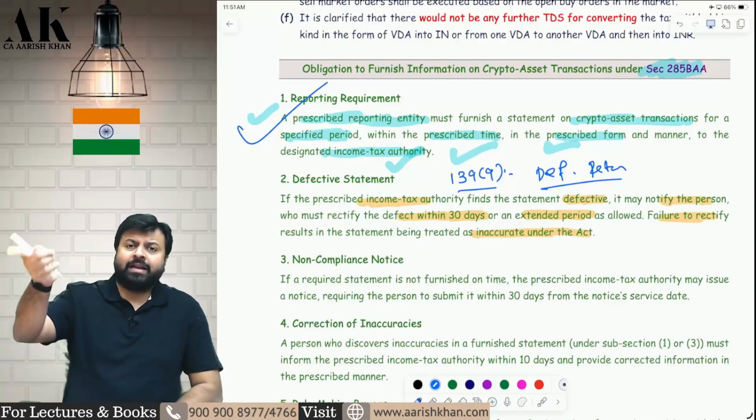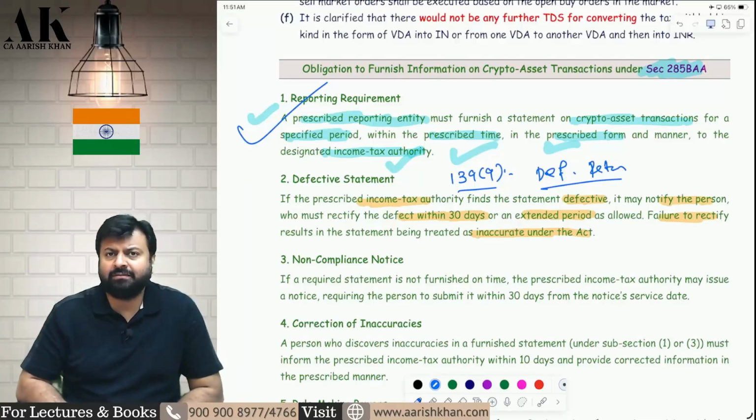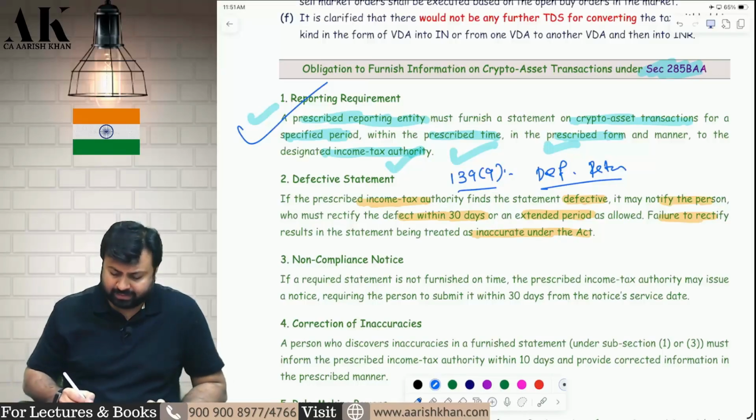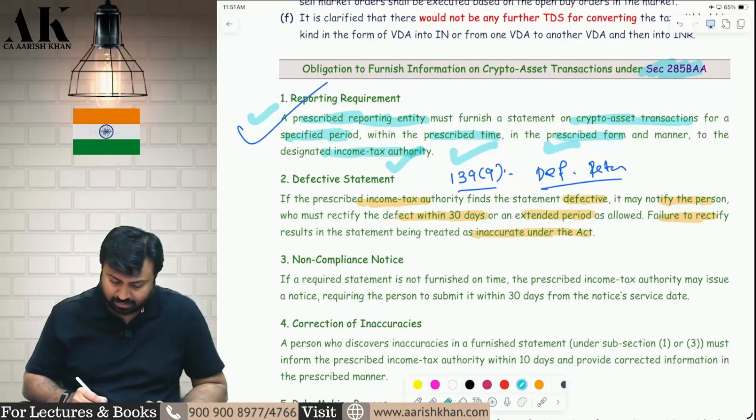You file the statement and there is a defect in that. So the department will intimate you. You have to rectify the defect within 30 days or extended period. If you don't rectify, it will be considered to be inaccurate under the Act and relevant action will be taken against you.